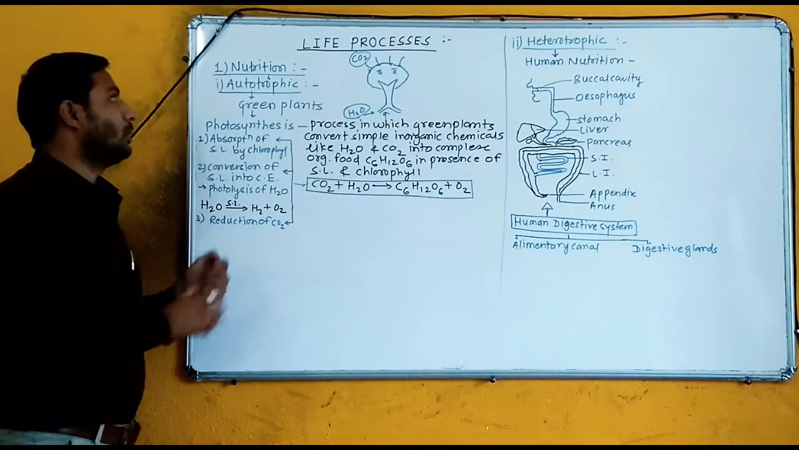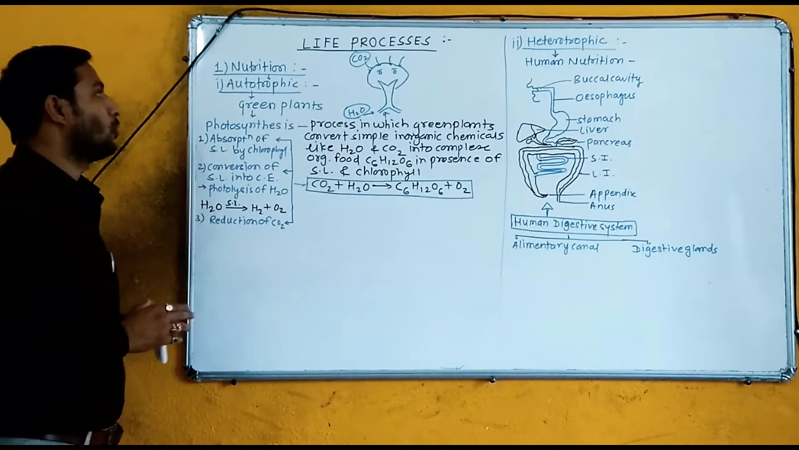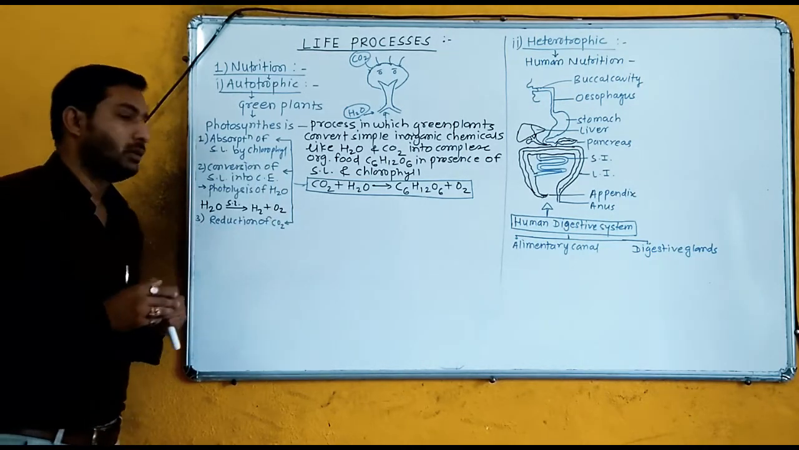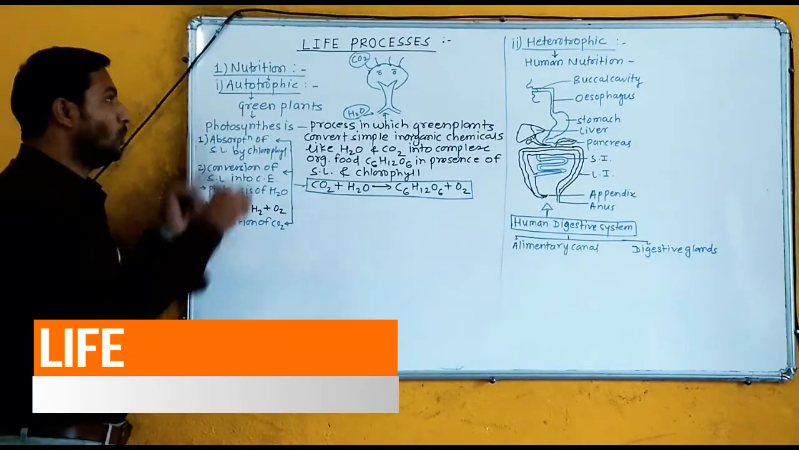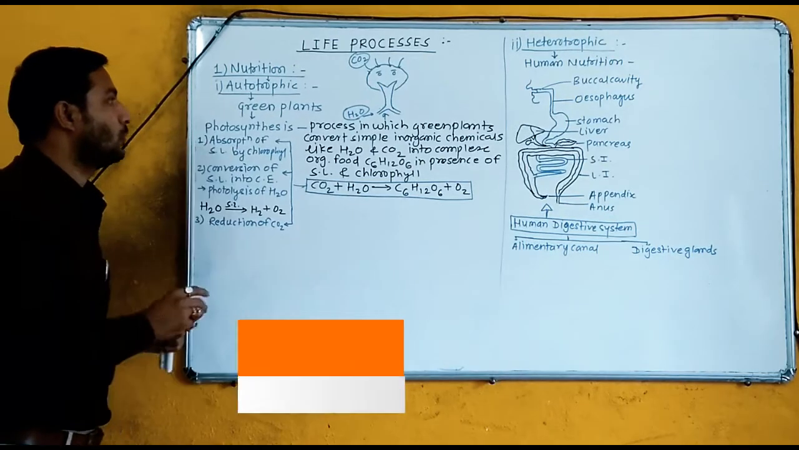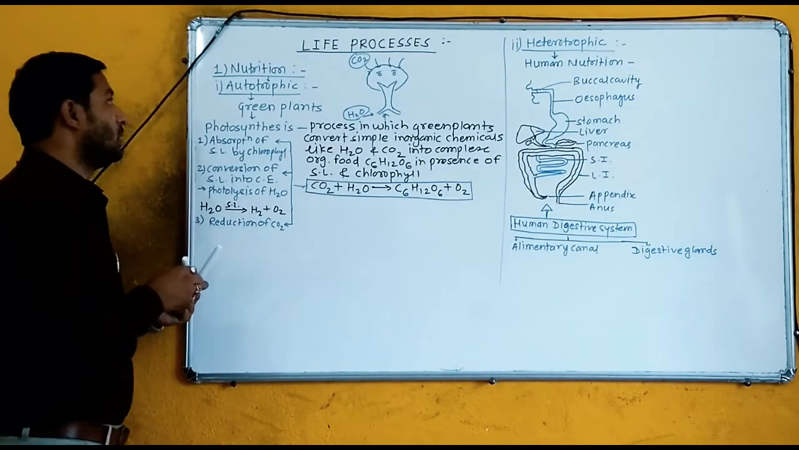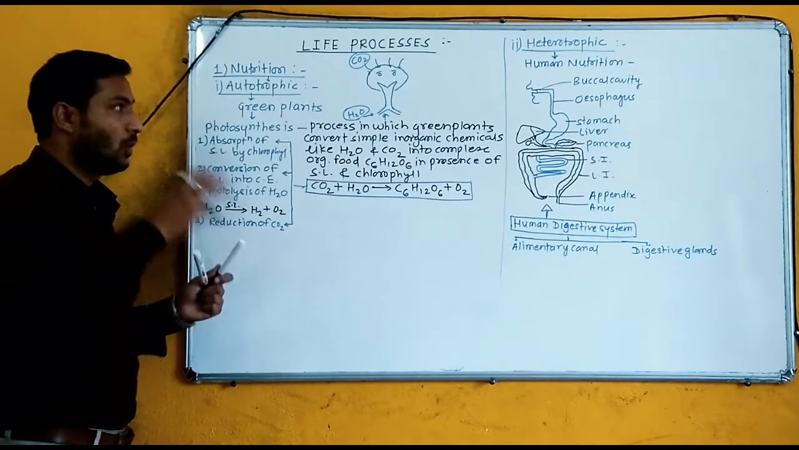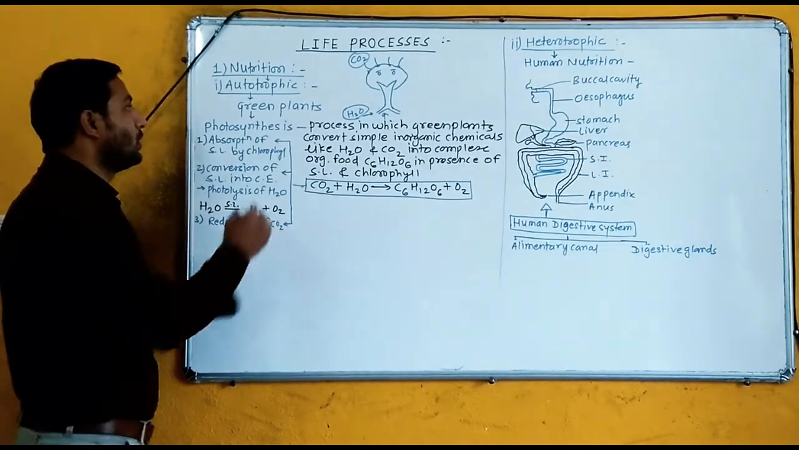As I told you about nutrition, there are two modes of nutrition: the autotrophic mode of nutrition and the heterotrophic mode of nutrition. Now I am going to explain the two modes in detail. First of all, I am going to talk about the autotrophic mode of nutrition. The mode of nutrition in which organisms synthesize their own food material is known as the autotrophic mode of nutrition.